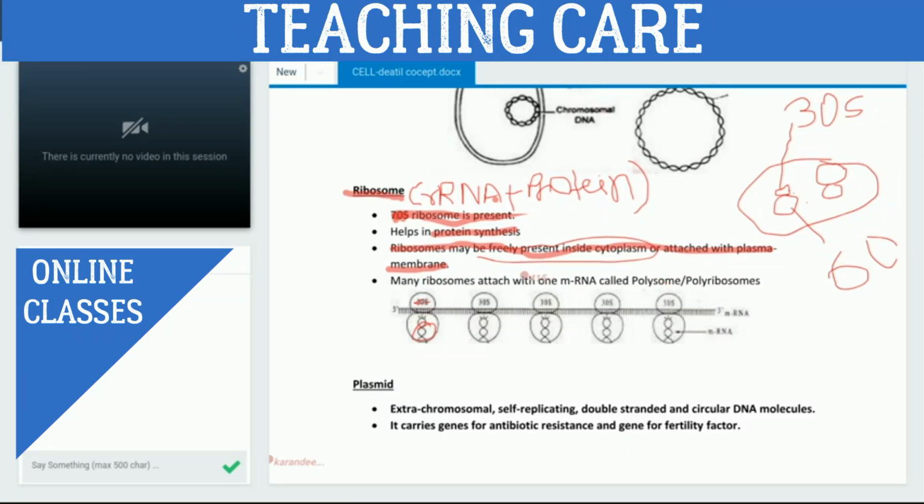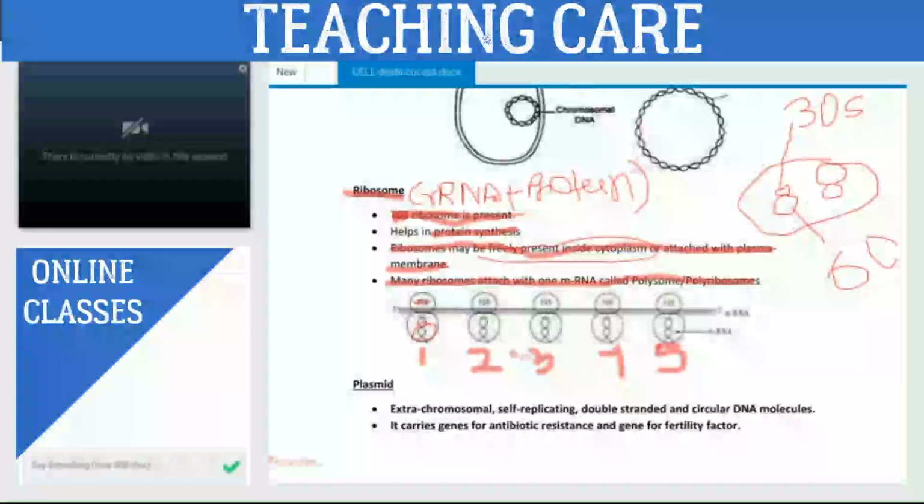Okay? Yes, sir. Okay. And now what you will observe, in many ribosomes attached with one mRNA, called polysome or polyribosome. Here we are observing, this is one ribosome, this is 2, this is 3, this is 4, right? And this one is 5. How many ribosomes are we getting? 5. Yes, sir.